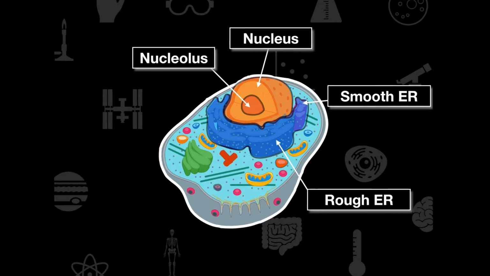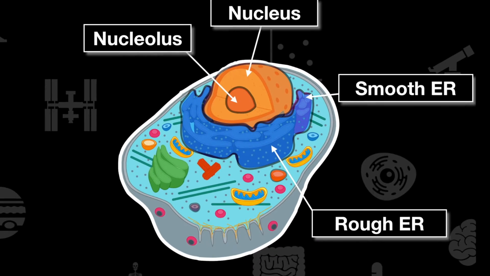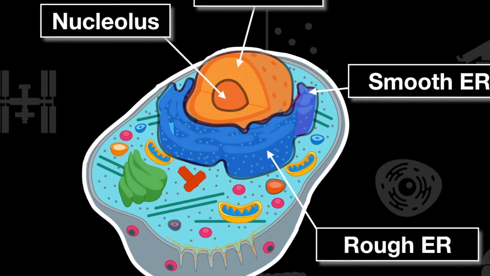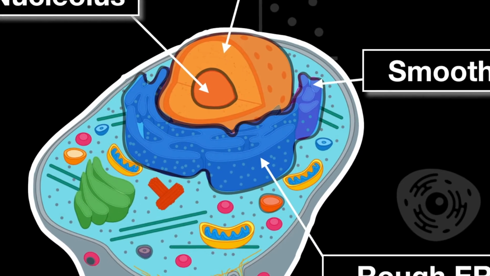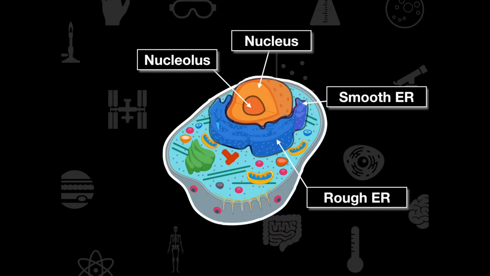Now, if we delve a little bit further, we get into the endoplasmic reticulum. And this is butted up against the nucleus and nucleolus because there are ribosomes on it. The rough ER, the reason it's rough is because it has all these little tiny spots, and these spots are ribosomes. And the smooth ER is going to be a little bit further out from the nucleus, but it's not going to have these ribosomes. Now, the reason it's butted up there is because as we produce these ribosomes in the nucleolus, they're going to meld in with our rough ER.